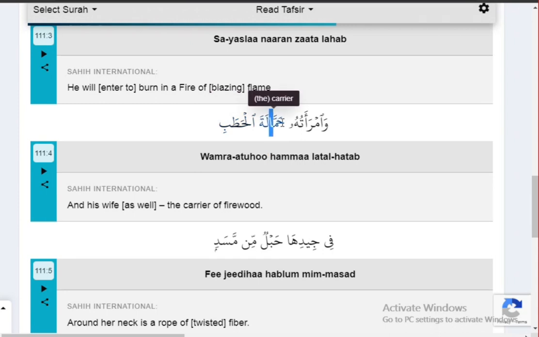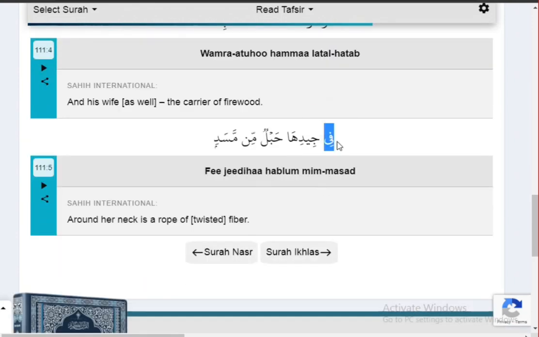Ha from the middle part of the throat. Hamma. There is ta sound which will be connected to the lam. Latal. This t is representing the ta sound. It will be light. Latal. Then hatab. This t is coming on the place of ta. It will be bold. Hatab. We will make ba sound echo. Hatab.